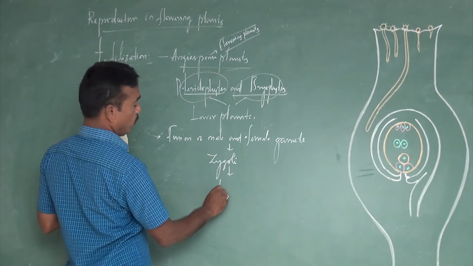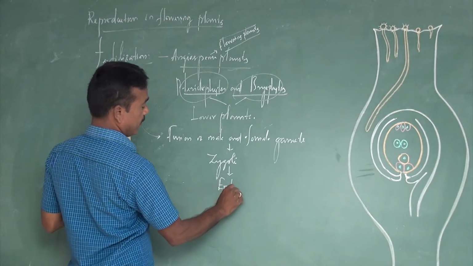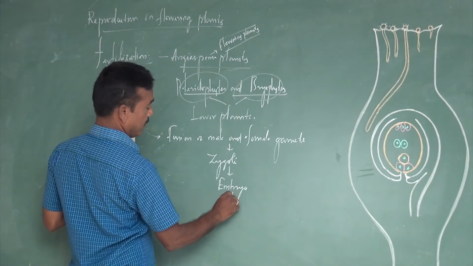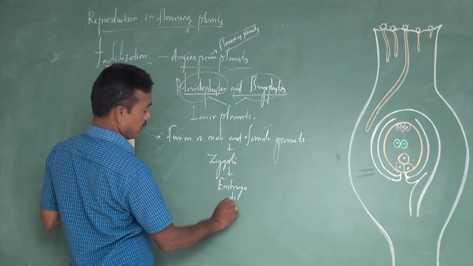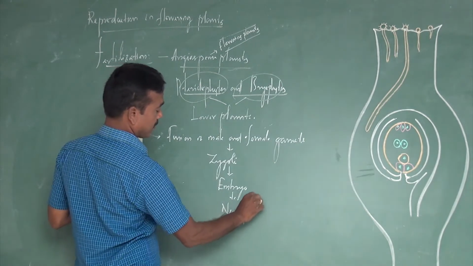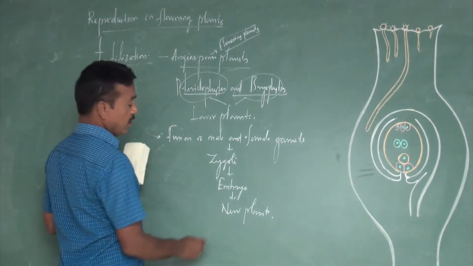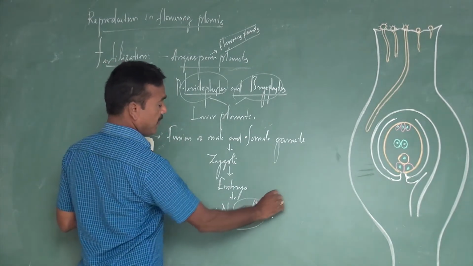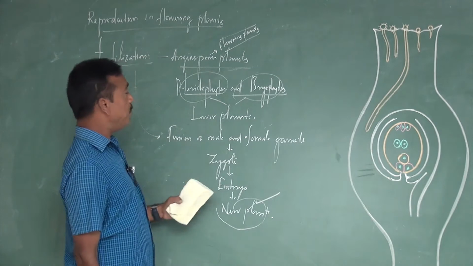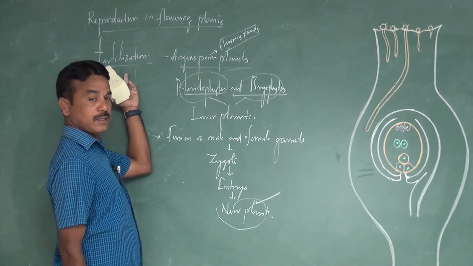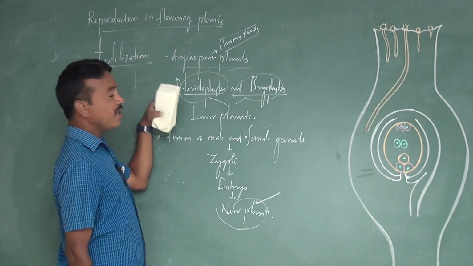The zygote develops into an embryo. The embryo gives rise to new plants. So if new plants are produced, the very basis is fertilization.